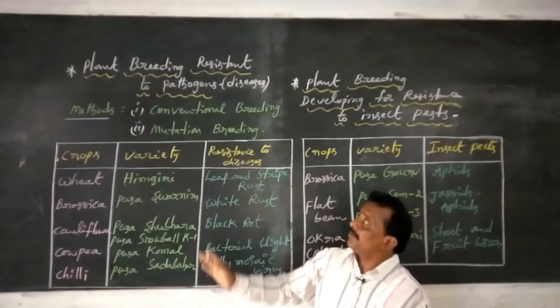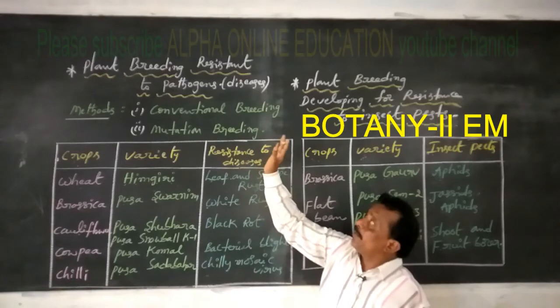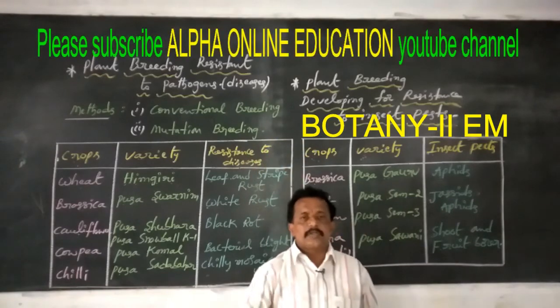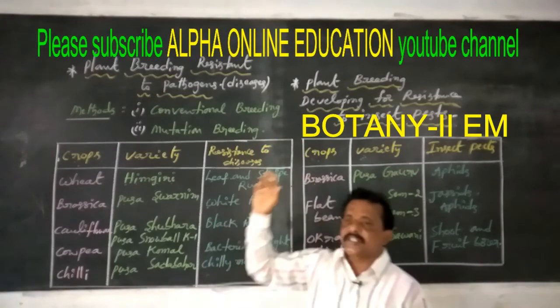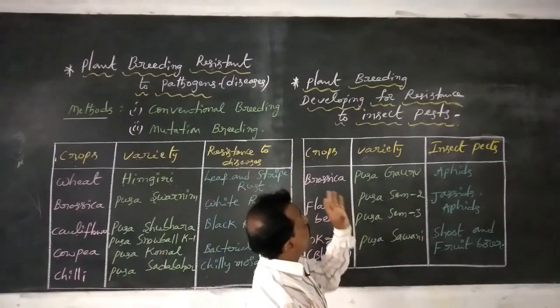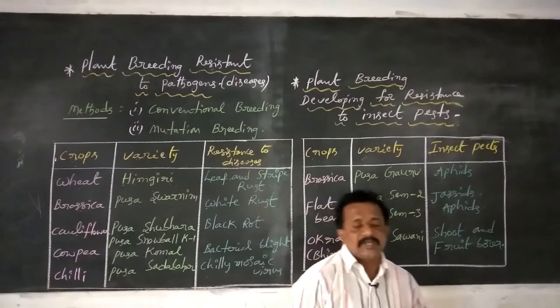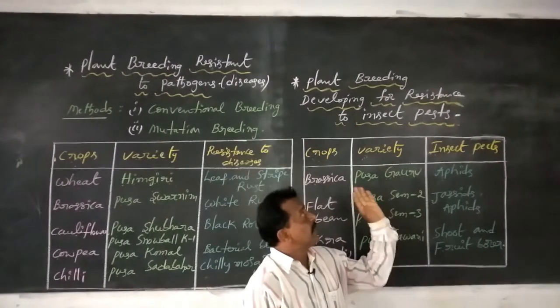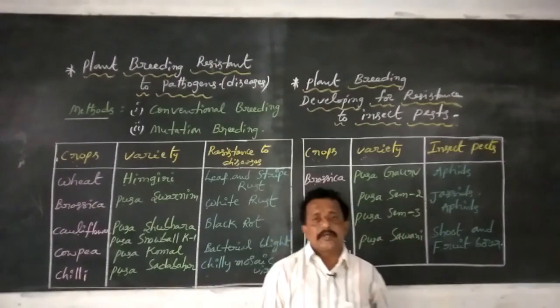So these breeding crop plants are resistant to pathogens and to some insect pests. Okay, thank you.